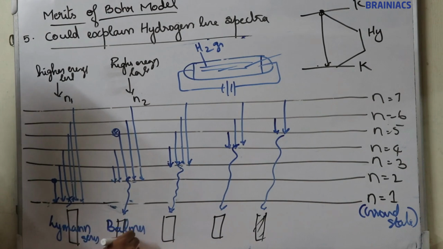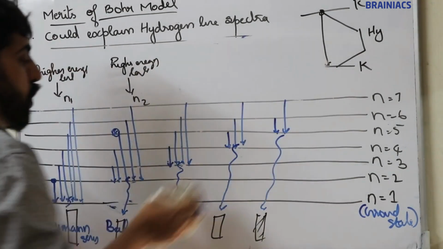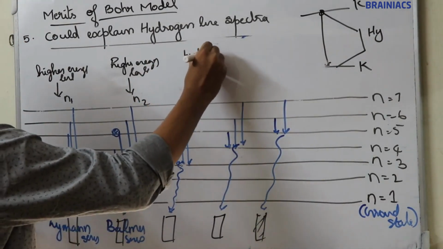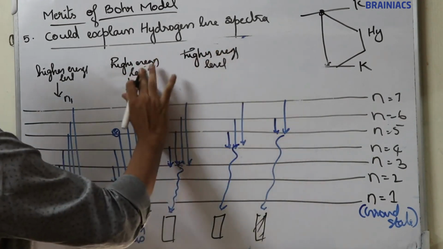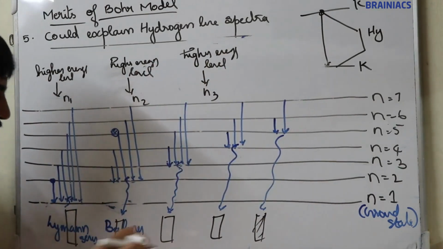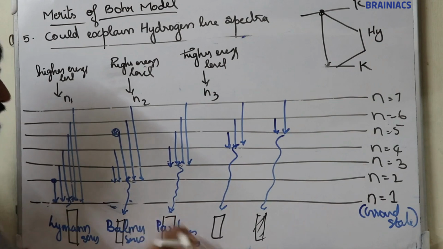Balmer series. Now, when an electron jumps from a higher energy level to n equal to 3, the emitted radiation corresponding to the third line is known as the Paschen series.